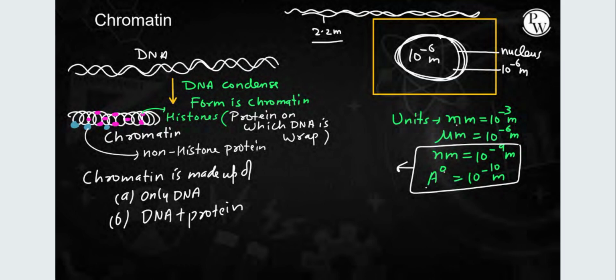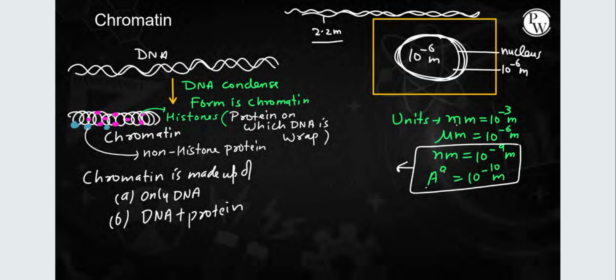That is chromatin. The condensed form of DNA is chromatin, and in the chromatin you will see histones, which are proteins on which DNA is wrapped, and non-histone proteins are also there. So basically chromatin is made up of DNA plus protein. And why do we need chromatin?